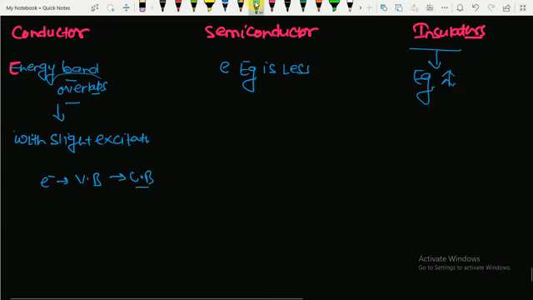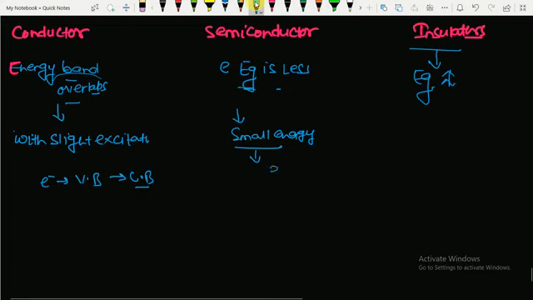In case of semiconductor, as Eg is less, that is the band gap is small, it requires a small amount of energy. Either you can provide it as thermal energy, or as a photon, equal to h nu. It will require a small amount of energy to pass into the conduction band.